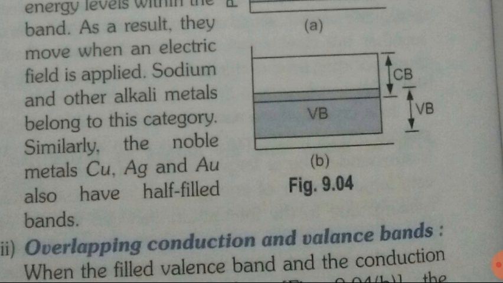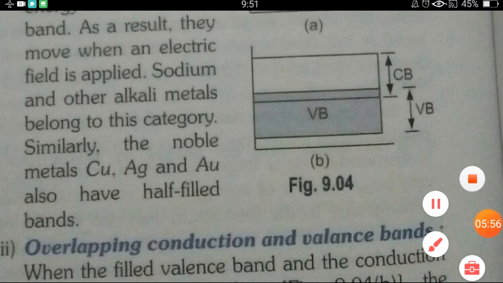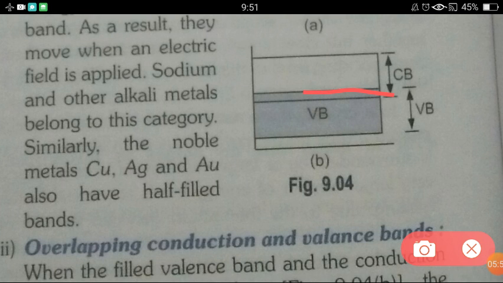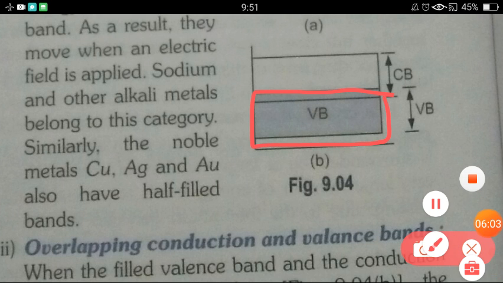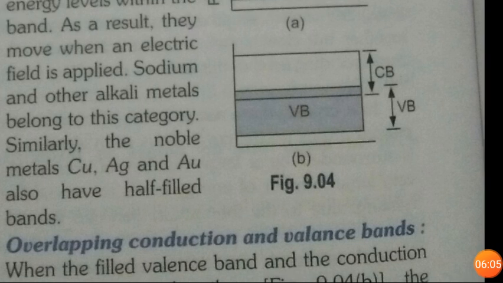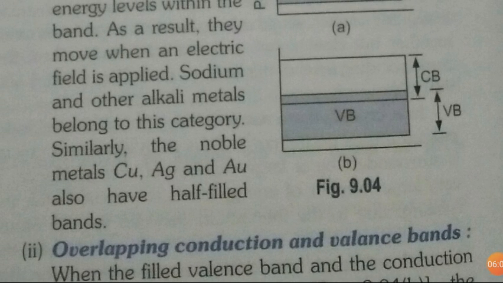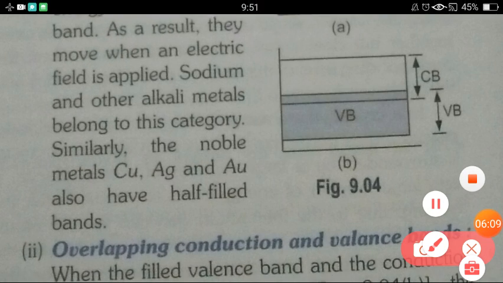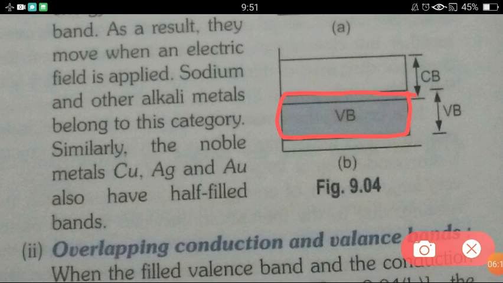In conductors, you can see one more type of band arrangement. This is the valence band, the shaded blue part you can see, and this is the conduction band.